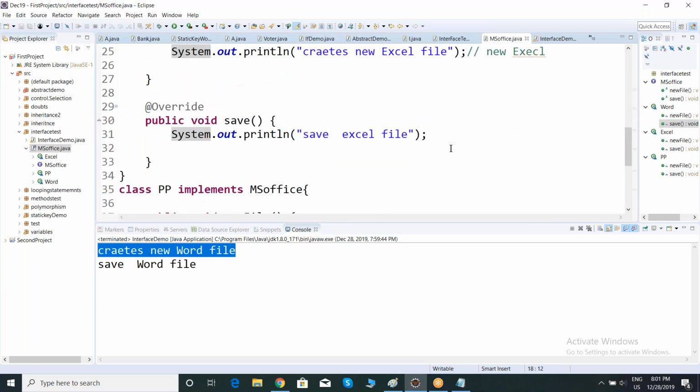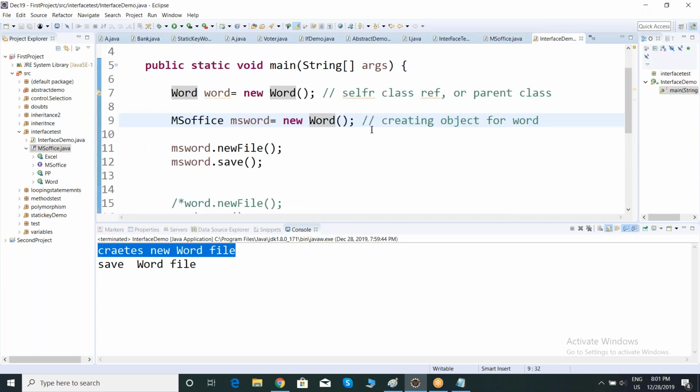Always remember, team, the execution depends upon your runtime object. Anyway, at compile time it will show you the interface or parent class, but if you execute this program, the execution always happens from the runtime object, the implementation class object, using the implementation class methods. Clear?